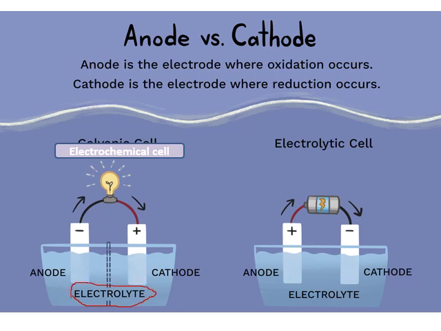No problem, here electricity is being produced, that means it is an electrochemical cell. In an electrochemical cell the anode has a negative charge, but in an electrolytic cell the anode has a positive charge. Just observe these changes. In an electrochemical cell the cathode has a positive charge, but in an electrolytic cell the cathode has a negative charge. But in both, at the anode oxidation takes place and at the cathode reduction takes place. So this is the topic for today.